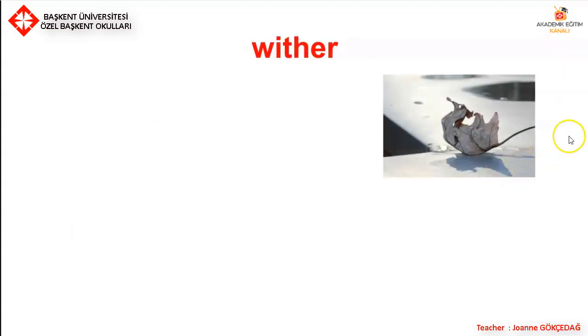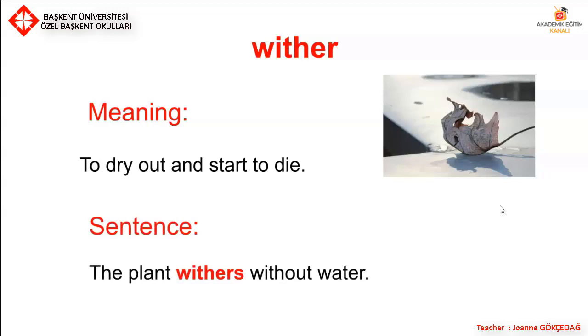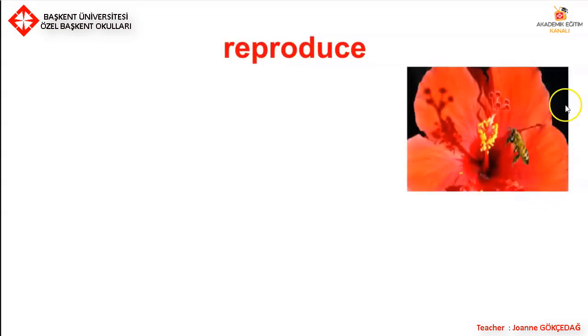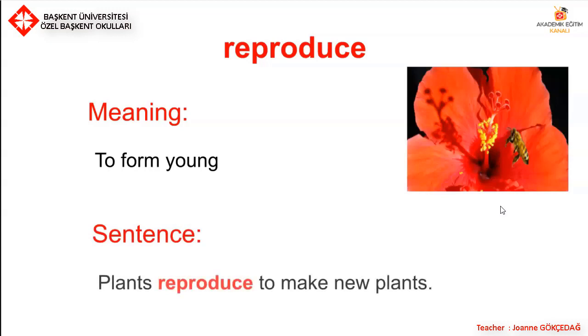Wither. This leaf doesn't look very good. Meaning to dry out and start to die. Sentence: The plant withers without water. Reproduce. You can see we've got a flower and we've got a bee. Meaning to form young, to make young. In this case, we're making new flowers or young seeds. Sentence: Plants reproduce to make new plants.